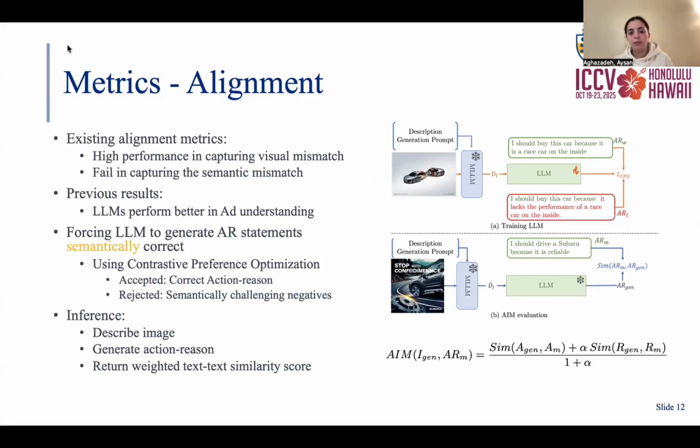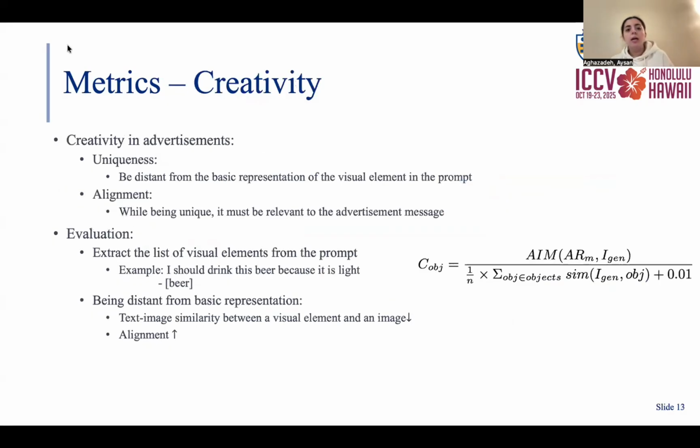So we fine-tune the LLM with contrastive preference optimization, using the correct action within the statements as the winner response and semantically incorrect ones from previous work as the loser response, to force the LLM to reject the statements that are semantically incorrect. In inference, we compute the similarity between the action part of the correct and generated statement. Then we do the same for the reason part and get the weighted average to balance these two parts.